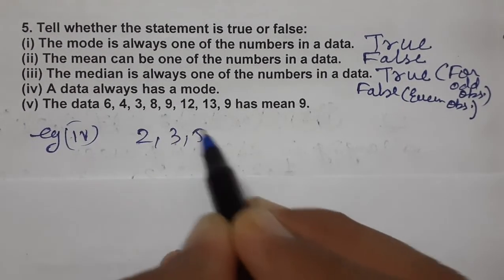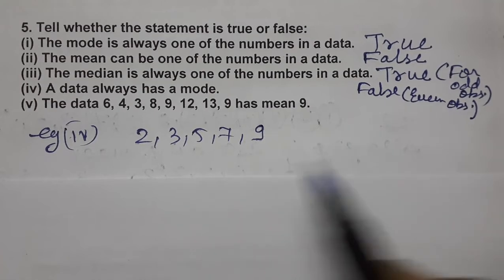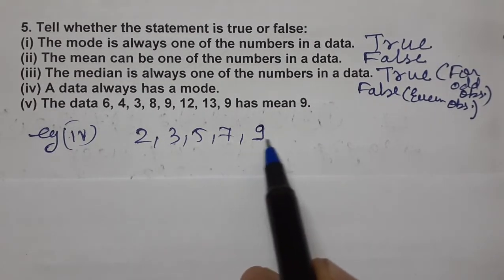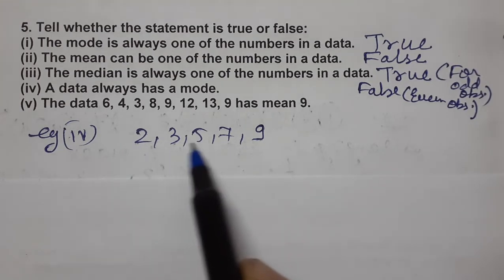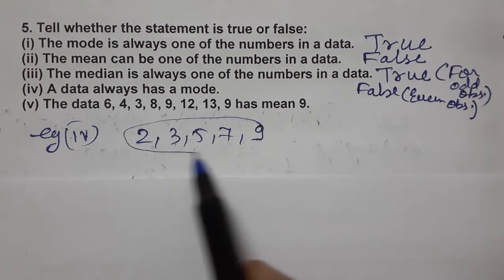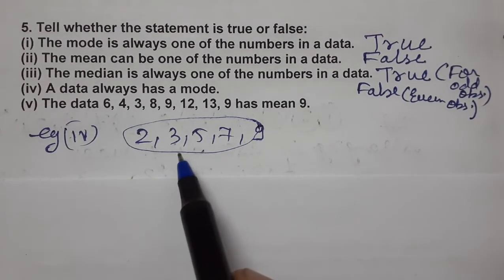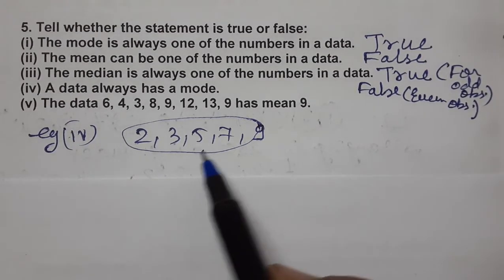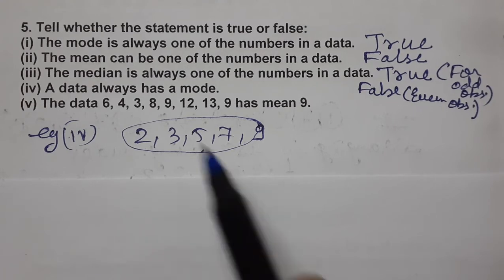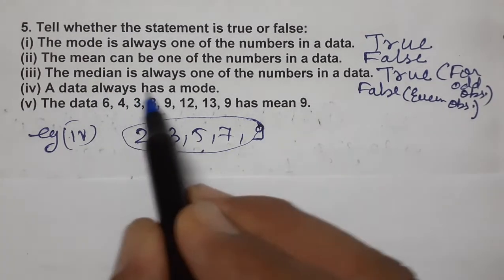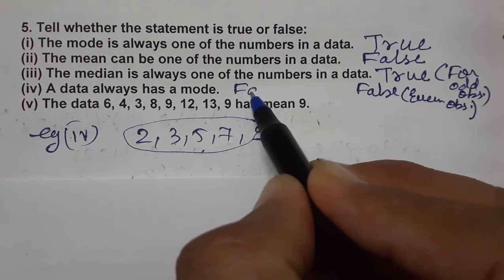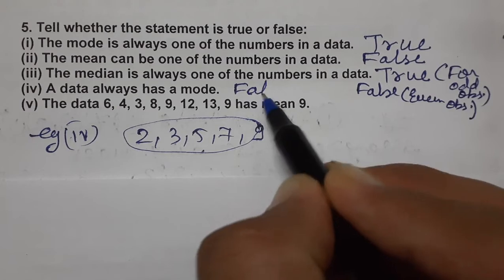See, 2, 3, 5, 7, 9. So I have written one data. In this, none of the numbers comes 2 times or 3 times. That means it doesn't have any mode. For a mode to occur, it must occur 2 times, 3 times, 4 times, and so on. So here nothing will come. So data always has a mode? It is not necessary. So false.